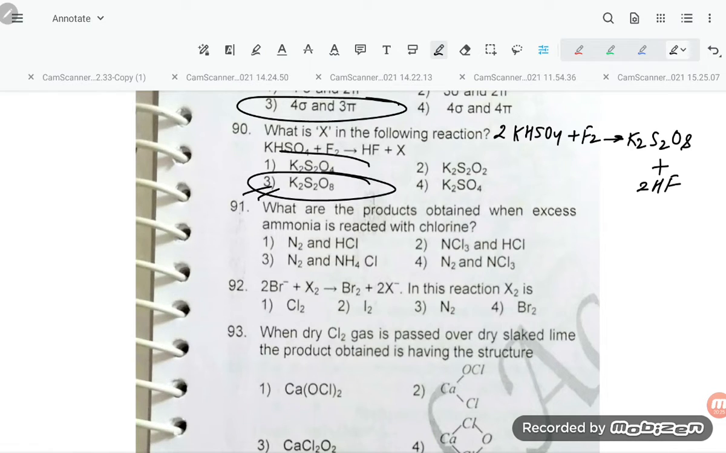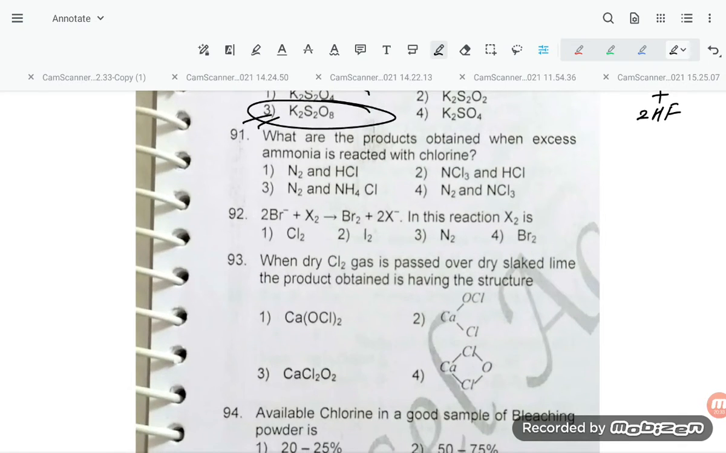Now 91. What are the products obtained when excess ammonia is reacted with chlorine? 91.